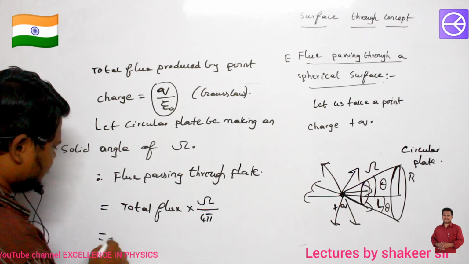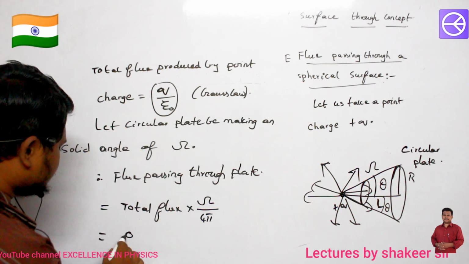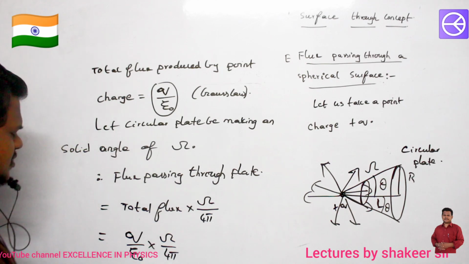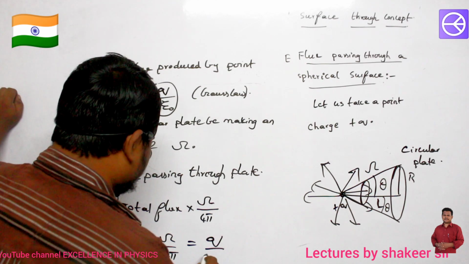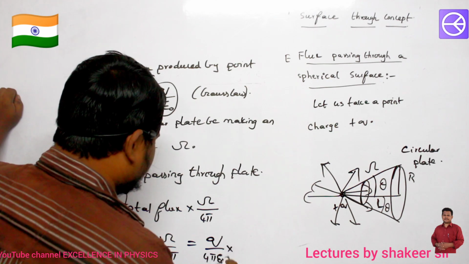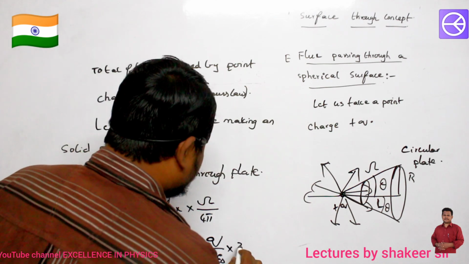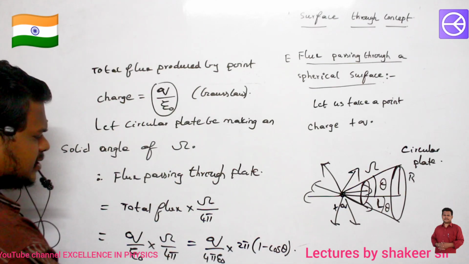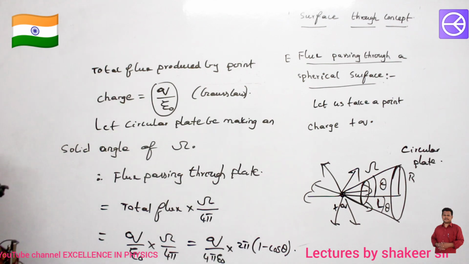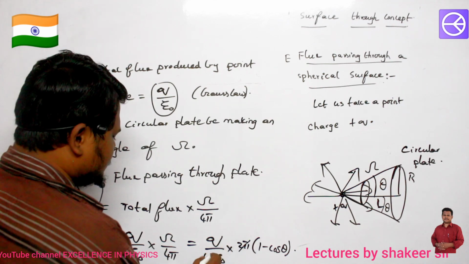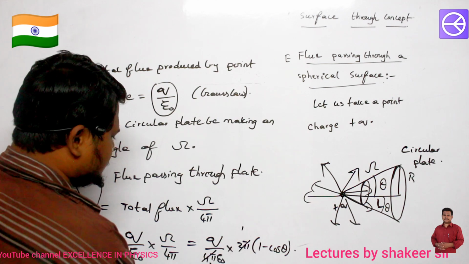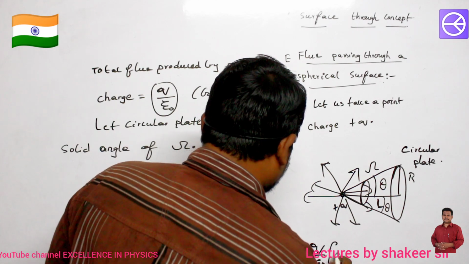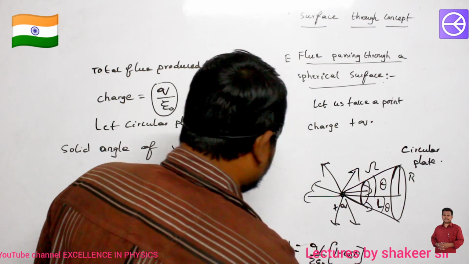And what is the formula for flux? It is Q divided by epsilon naught multiplied by sigma divided by 4 pi. So Q divided by 4 pi epsilon naught multiplied by sigma. Instead of sigma, I can write 2 pi into 1 minus cos theta. We have already studied the relation between solid angle and plane angle: 2 pi into 1 minus cos theta. So the total answer I got is Q divided by 2 epsilon naught into 1 minus cos theta.